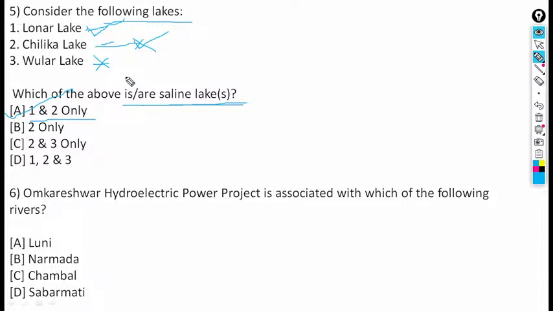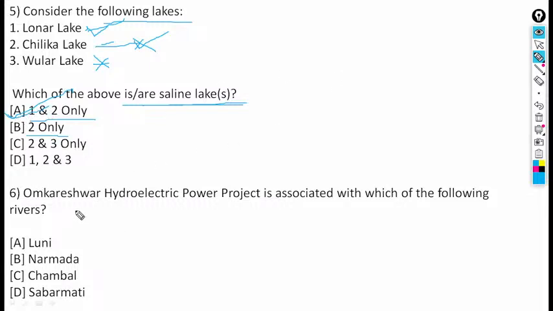Had it been given only option 1, then we could have chosen this one. But since option 1 alone is not there and it has given only 1 and 2, here we can choose the answer as 1 and 2 only, that is your A.